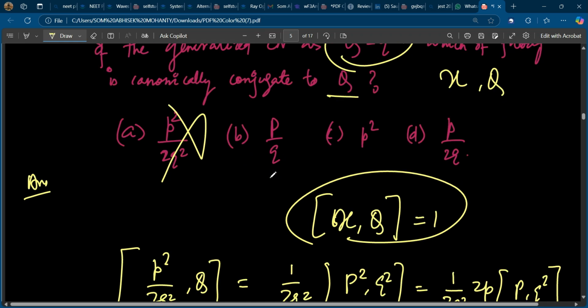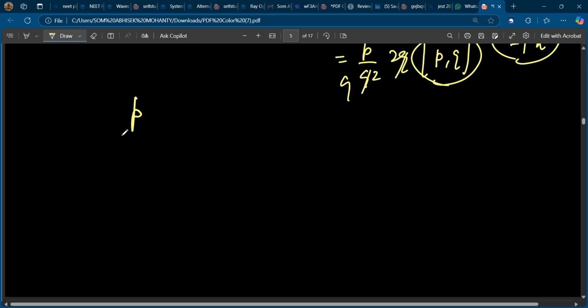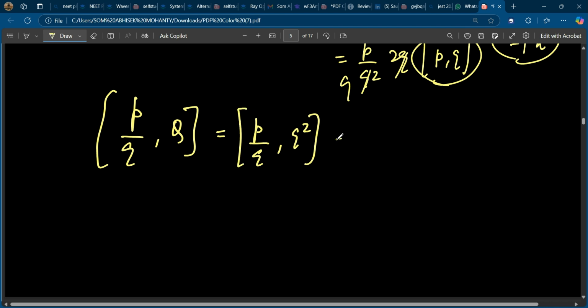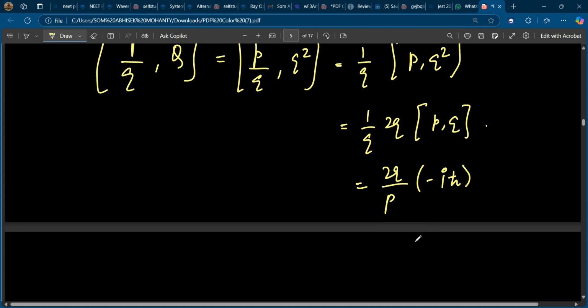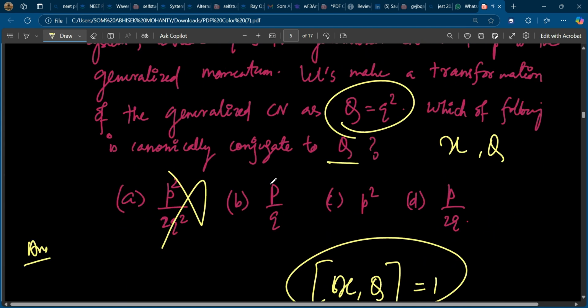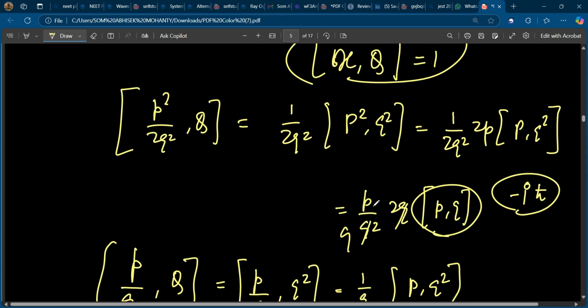Now p by q, I will check with Q, which is q square. So p by q with q square. 1 by q goes out, so pq square. So 1 by q, this is 2q, and this is pq. So this is 2q by p, and this is minus i h cut. Again this is not giving me 1, so option B is also not correct. Option C, p square q square, was already checked and is not giving me anything.